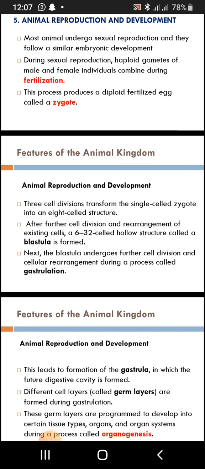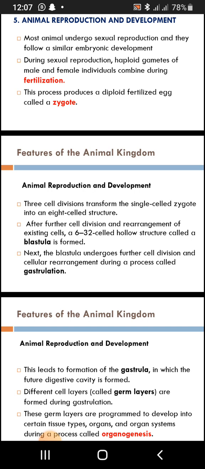Step number 1, fusion. Number 2, formation of a zygote. Number 3, divisions of a zygote to form an 8-celled structure. Then, after further cell division and rearrangement of existing cells, a 6 to 32-celled hollow structure called the blastula is formed. So the blastula is formed after the 8-celled structure, by a series of cell divisions.